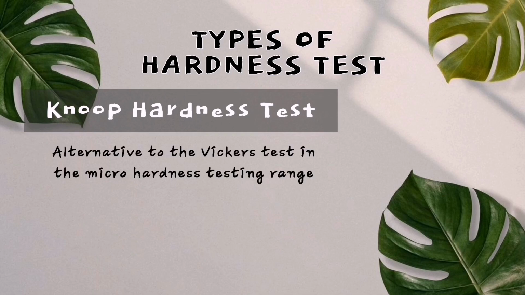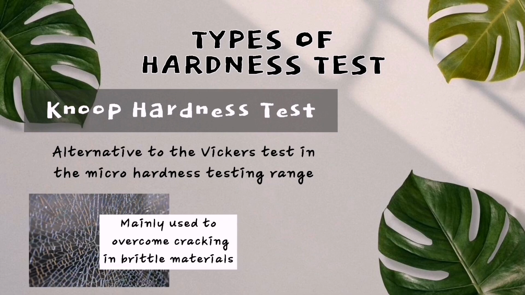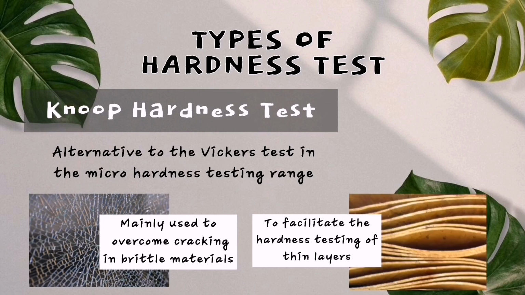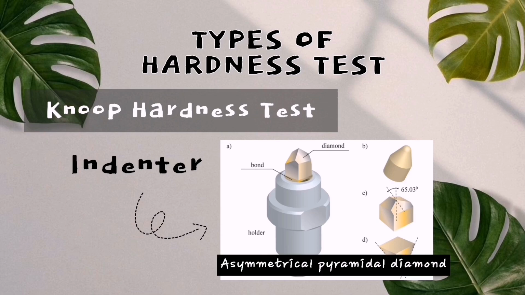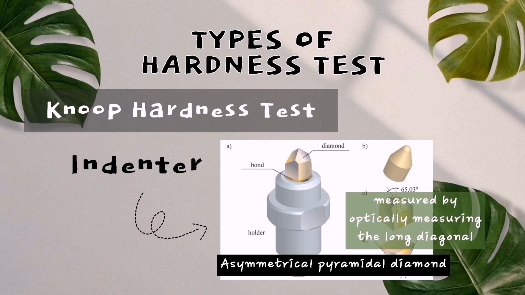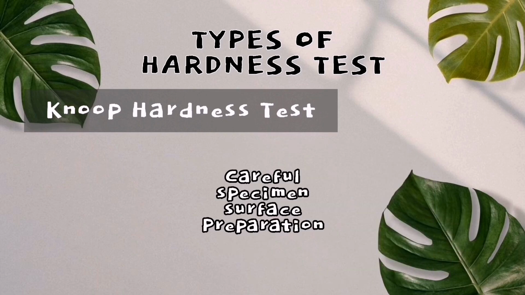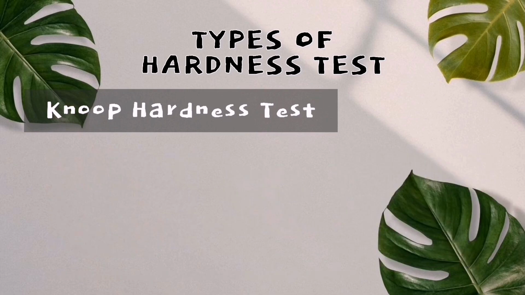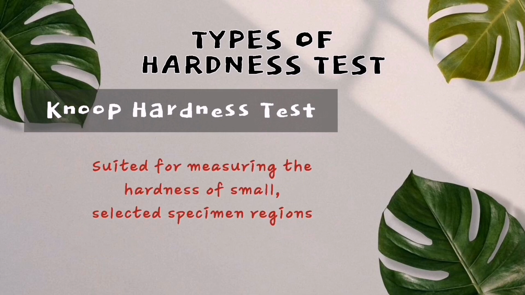Knoop is an alternative to the Vickers test in the micro hardness testing range. It is mainly used to overcome cracking in brittle materials as well as to facilitate the hardness testing of thin layers. The indenter is an asymmetrical pyramidal diamond, and the indent is measured by optically measuring the long diagonal. Careful specimen surface preparation like grinding and polishing may be necessary to ensure a well-defined indentation. It is suited for measuring the hardness of small selected specimen regions.